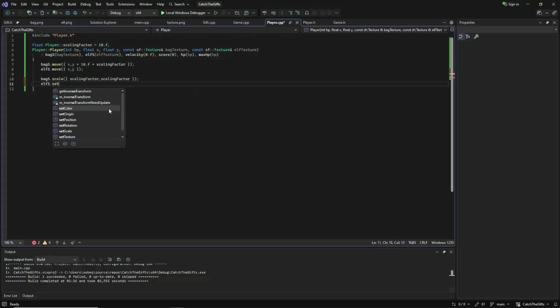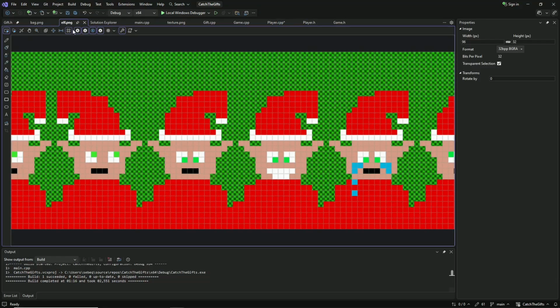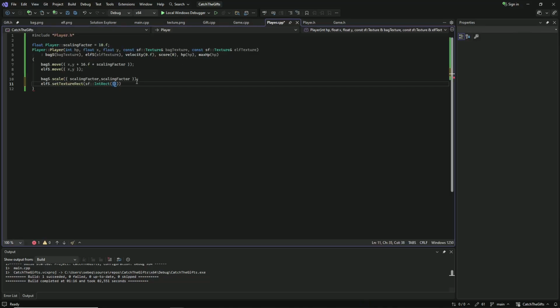Now let's set the texture rect of our elf. By default, I would like this part of our texture, which is 0, 1, 2. So start at X 2 times 16, Y 0.